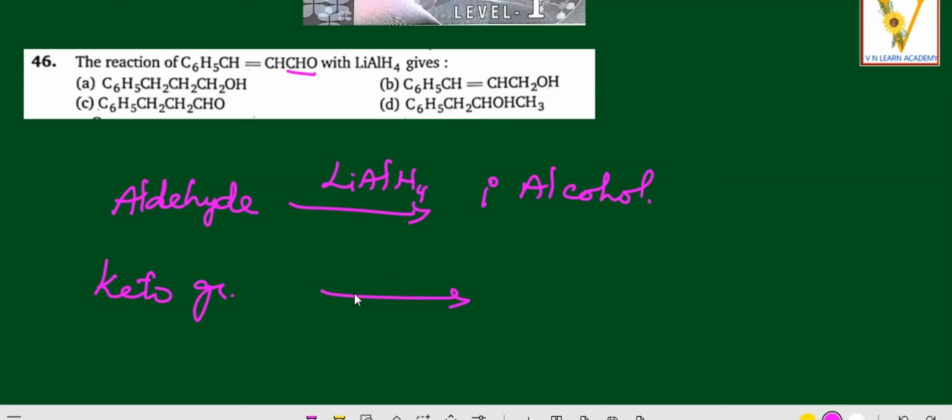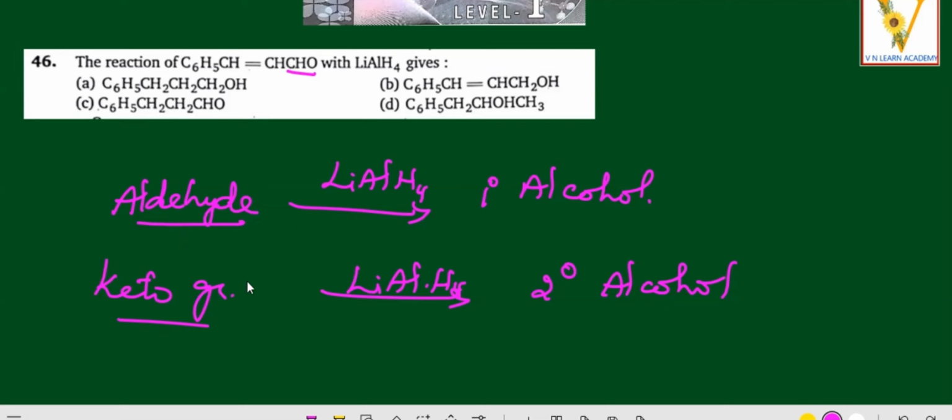The same way, a keto group combined with lithium aluminum hydride gives you the secondary alcohol, right? So aldehyde means primary alcohol, keto group means secondary alcohol. That is the simple way for you to remember. Here they have given only an aldehyde. So which is the correct option? By this time you might know very clearly. This is a simple concept for you to analyze the answer.